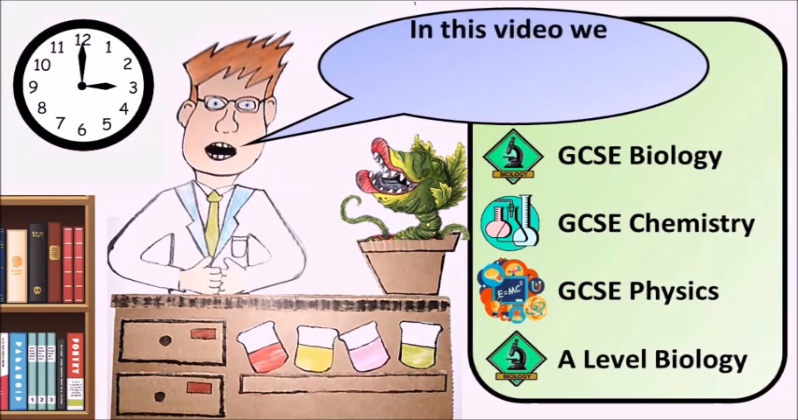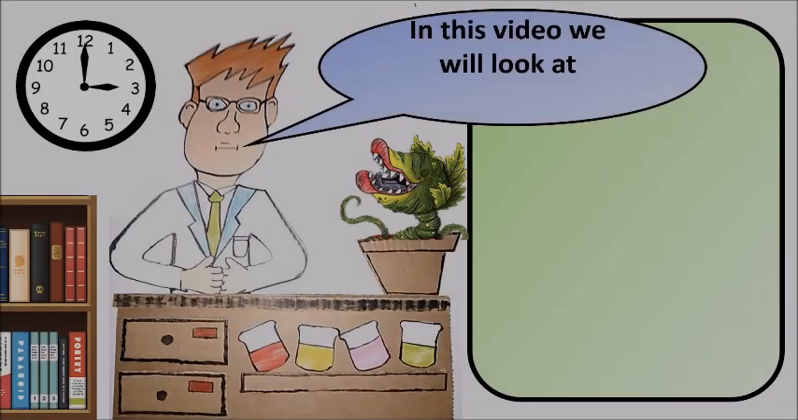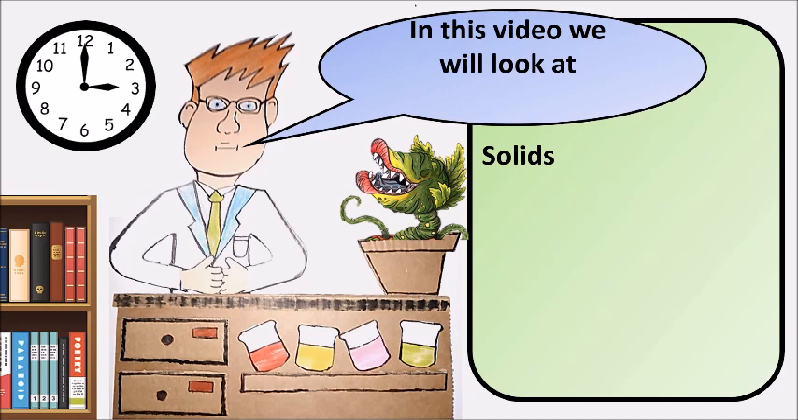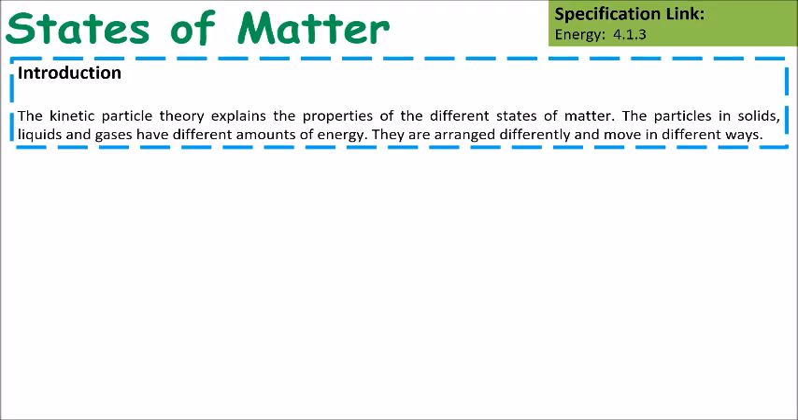In this video, we will look at solids, liquids and gases. So, when we think about states of matter, we need to consider kinetic theory. The kinetic particle theory explains how particles move in different states of matter. Different states of matter particles vary due to the amount of energy they have. The more energy the particles have, the more they'll move around.